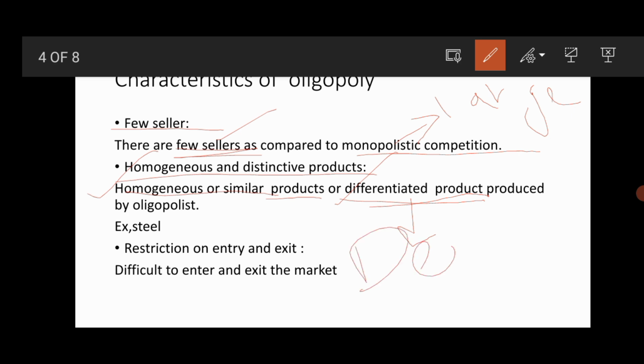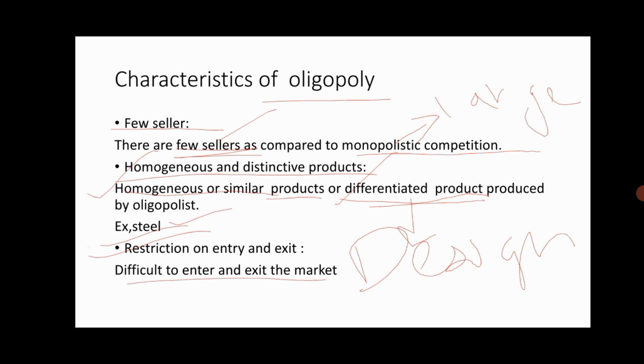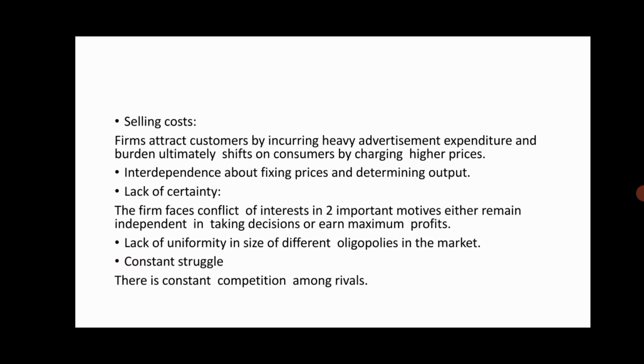Through designs or through trademarks. For example, steel. Another characteristic of oligopoly is restriction on entry and exit. It is very difficult to enter and exit this kind of market.